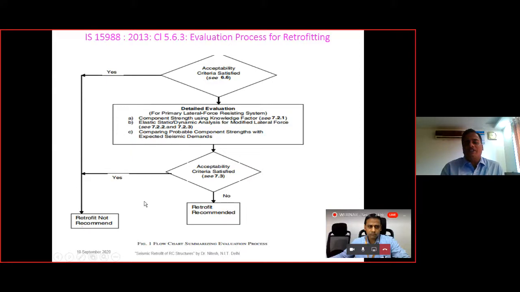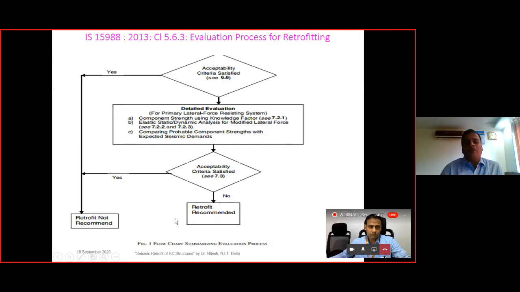That is, capacity is more than the demand. 6.6 is nothing but capacity is more than demand. That is, the capacity of the structure is more than the demand forces. In that case, the acceptability criteria is satisfied, so we are not required to retrofit the structure.